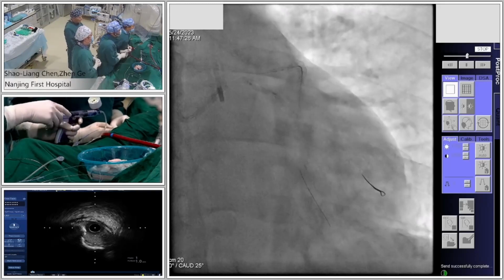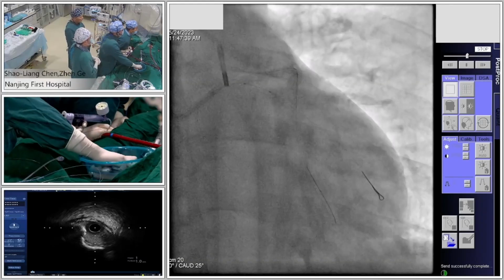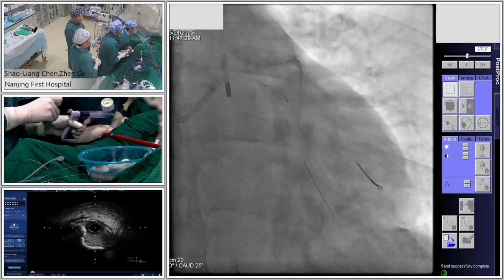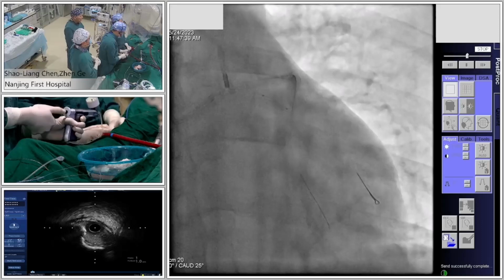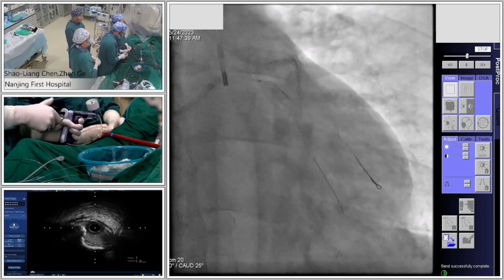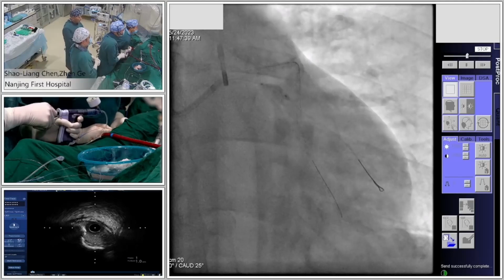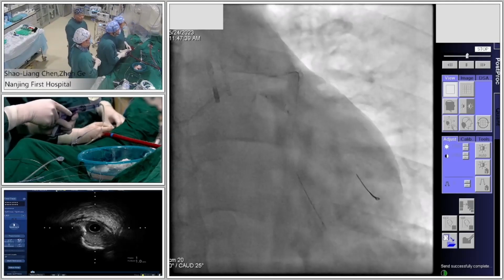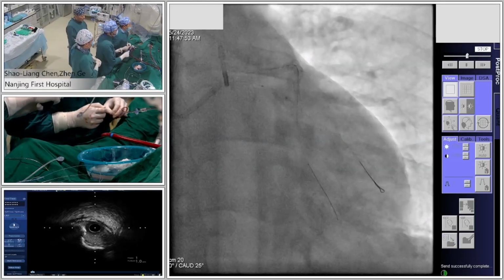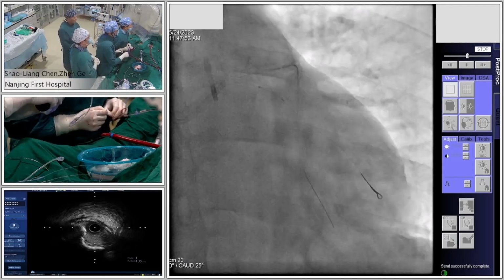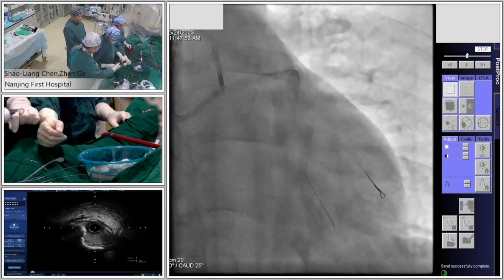Yeah. Okay. Good. Minimal 14. Balloon was expanded good. Just because of angulation. Okay.